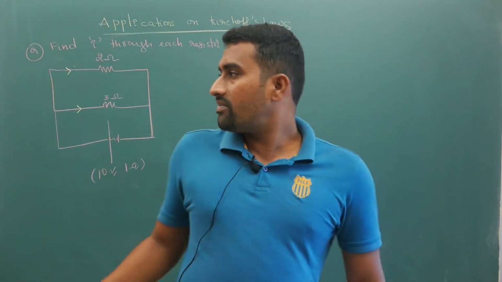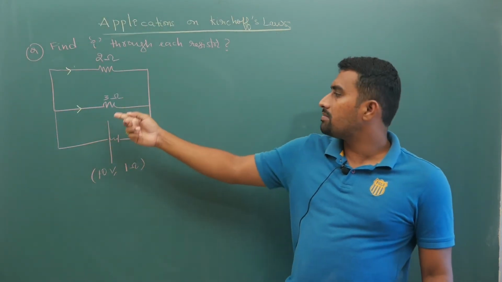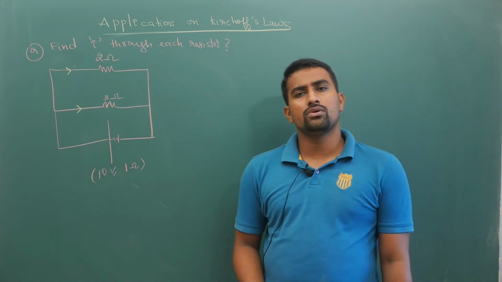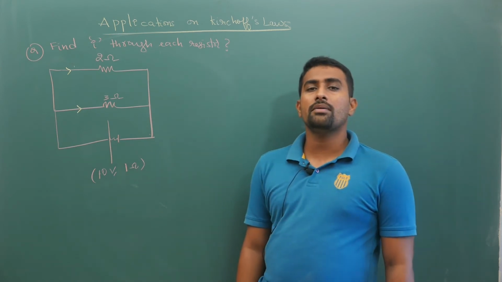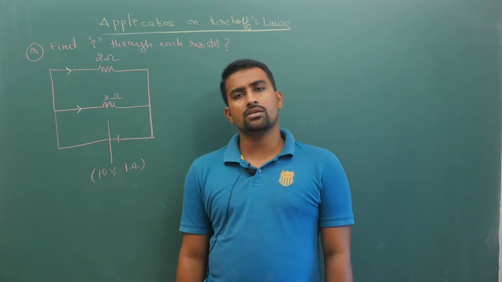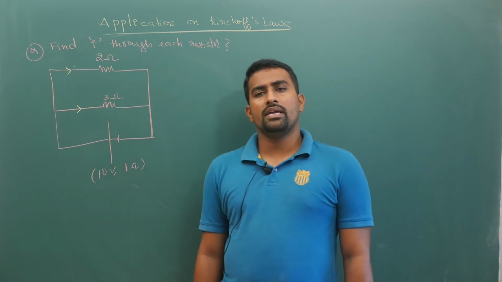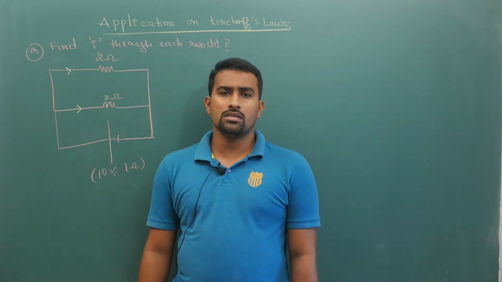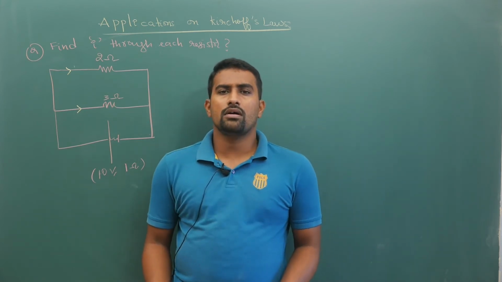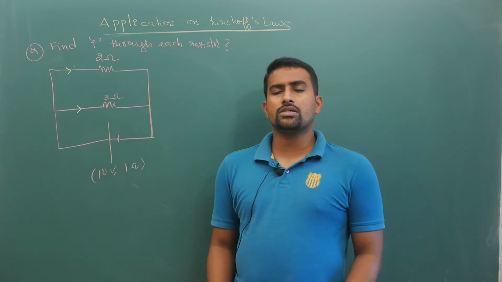Then they apply Kirchhoff's law replacing with the equivalent. Don't do that. If you do so, your answer will become lengthy. Always remember, stick to the basics. Sticking to the basics will give you a very good understanding of the subject, and it will improve your level of knowledge in the subject. So stick to the basics.